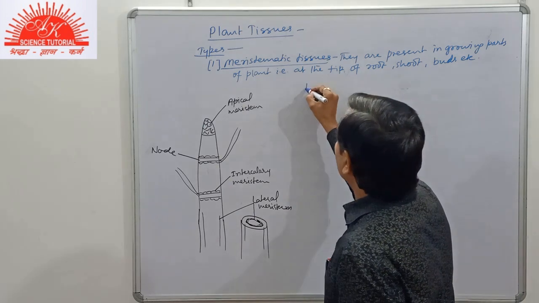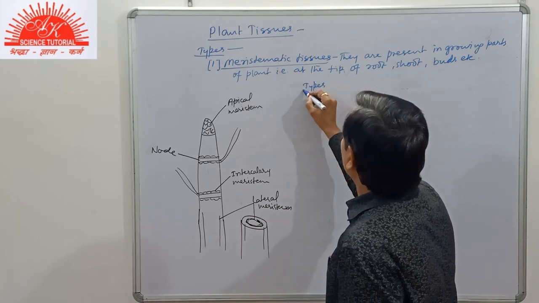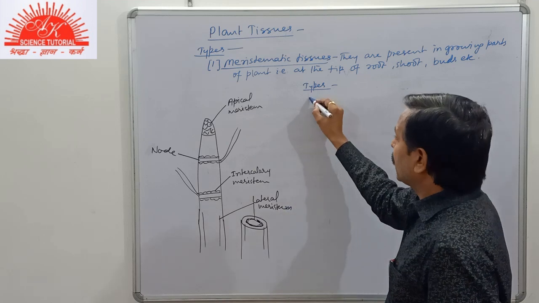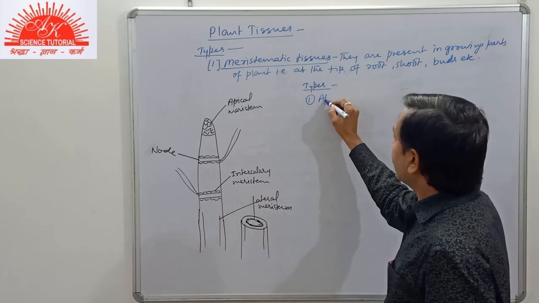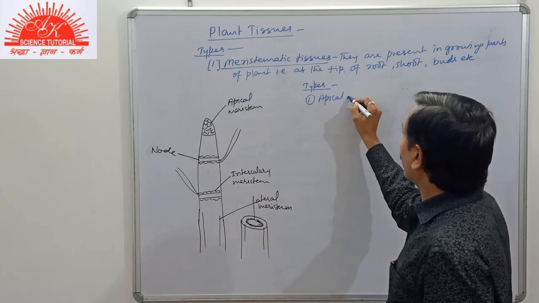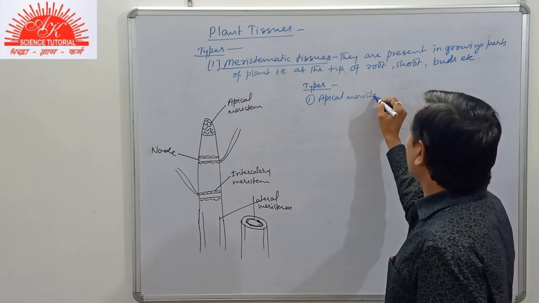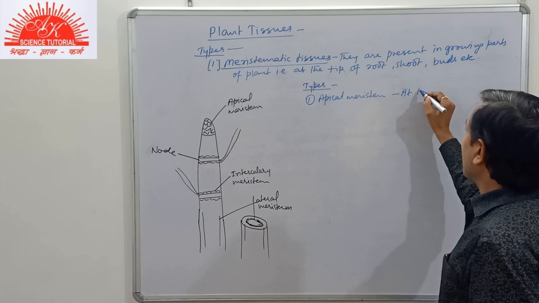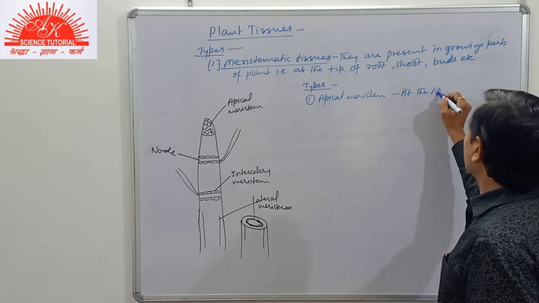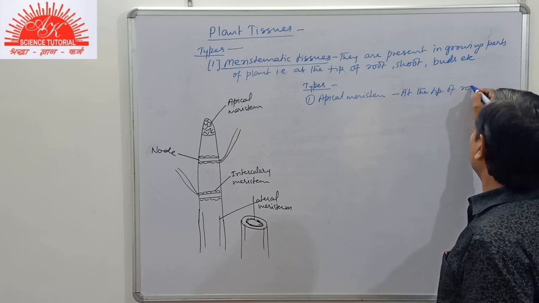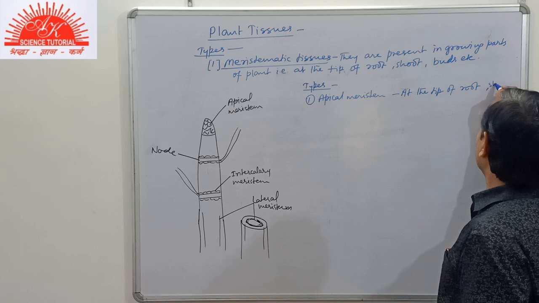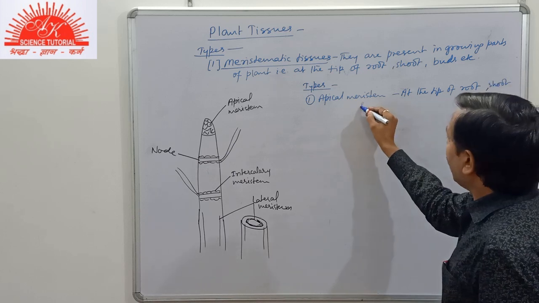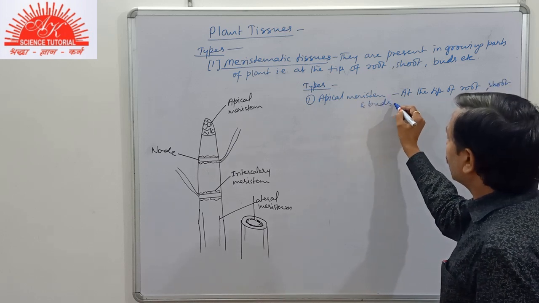So we write types of meristematic tissue. The first one is apical meristem. They are located at the tip of root, shoot and buds.